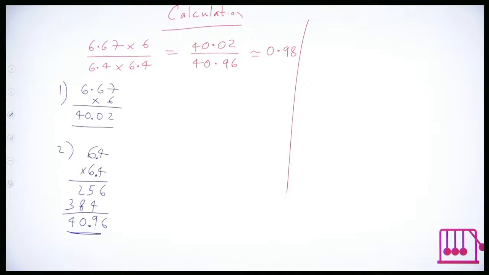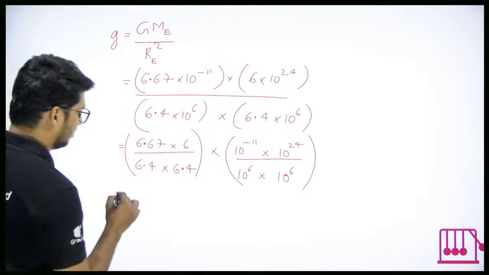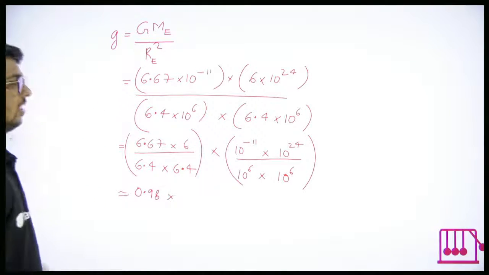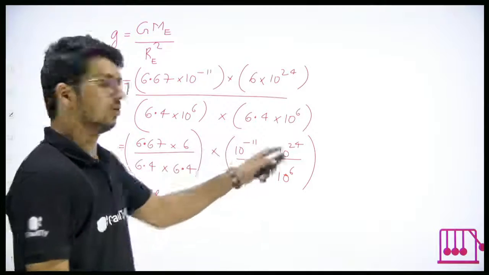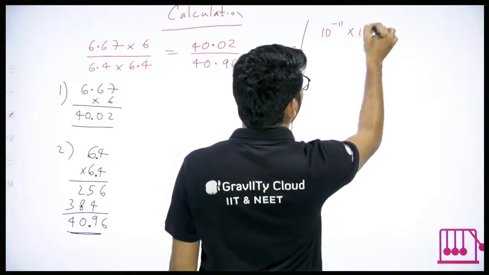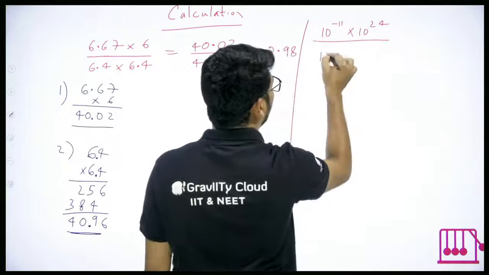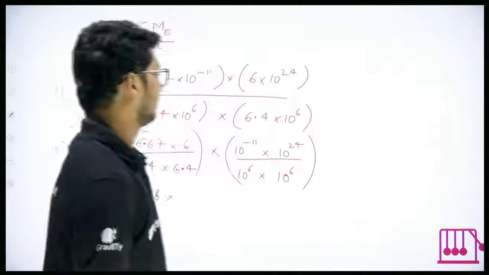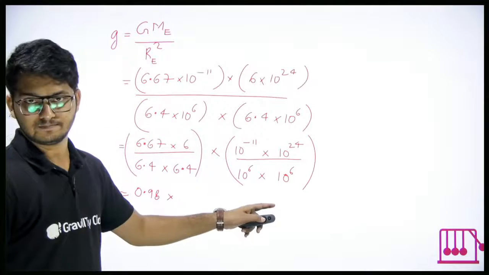Yes? Okay. So here it is 0.98 into. What about the other term? We'll also go into that. 10 power minus 11 into 10 power 24 upon 10 power 6 into 10 power 6. That's what we have. Yes?